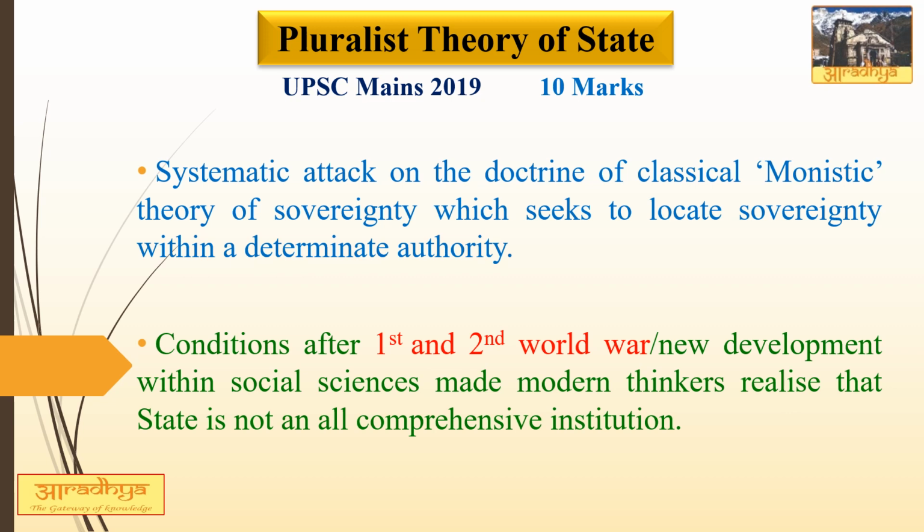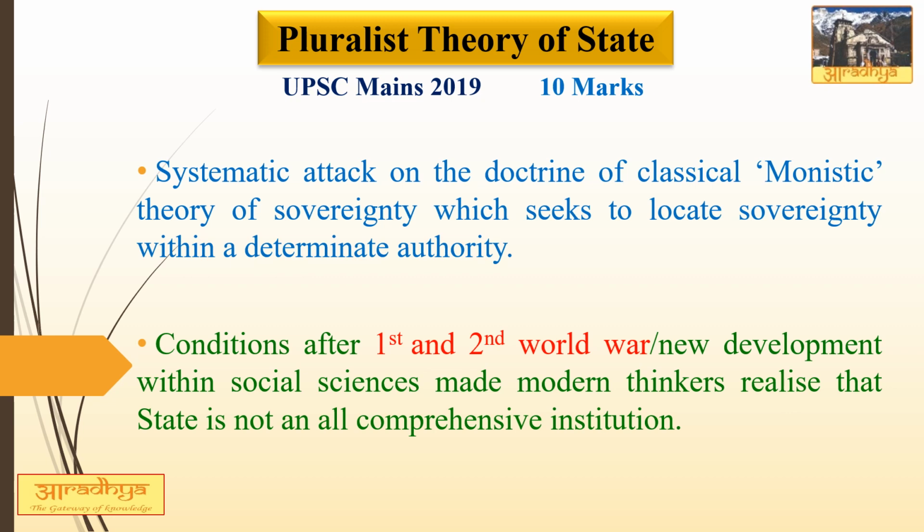Second reason was the conditions after Second World War. Now, the conditions after Second World War further prompted people to revisit the classical monistic theory of the state. There also arose the need for a set of international laws for creating peaceful international order and also for protecting human rights.